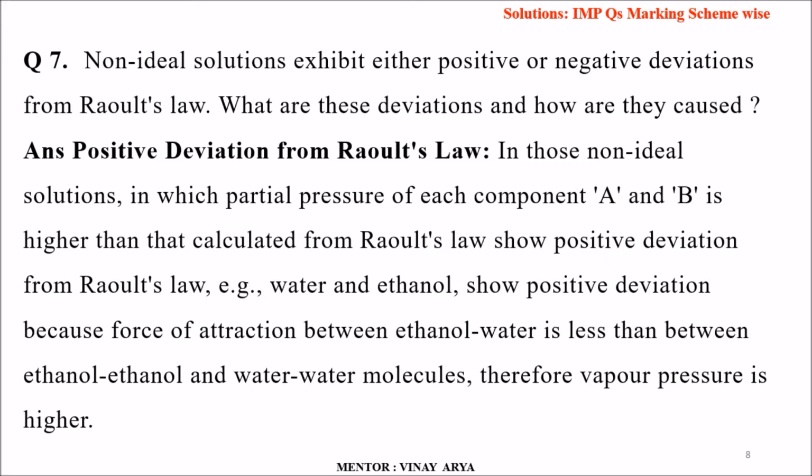Water and ethanol show positive deviation because the force of attraction between ethanol and water is less than that between ethanol and ethanol or water and water molecules. Therefore, vapor pressure is higher.